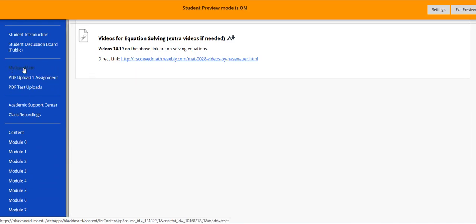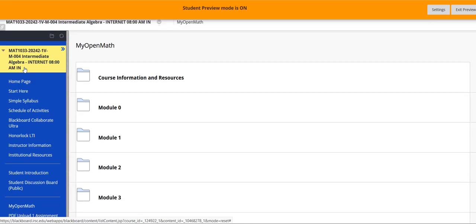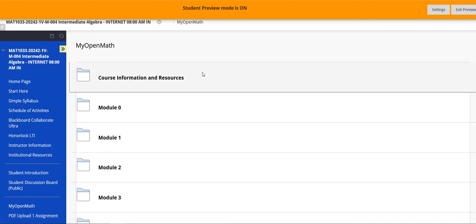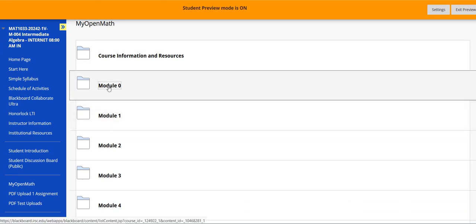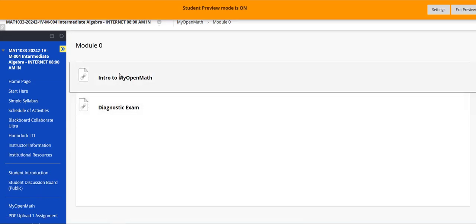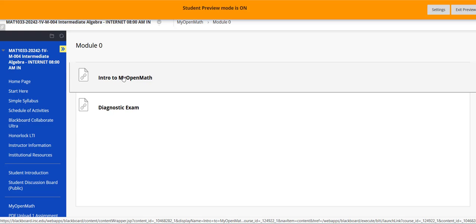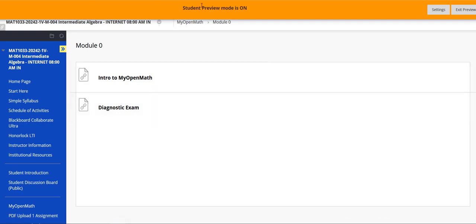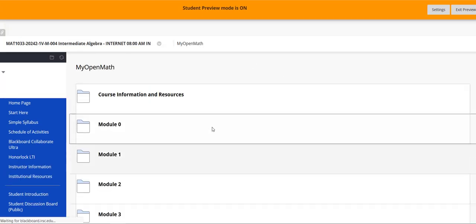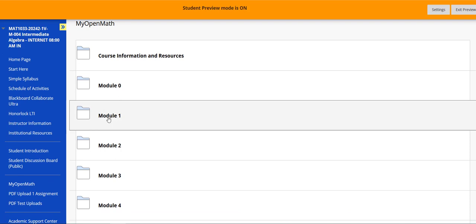And it is My Open Math, and you just click on it, and it puts you in here. And let's go to Module 1. Module 0 just has your diagnostic in it, which you need to take the first week. It also has Intro to My Open Math. If you've never used one of these software programs, you probably should do those. It's how to enter the answers. Your diagnostic exam, please take that and don't stress over it. Let's look at Module 1.